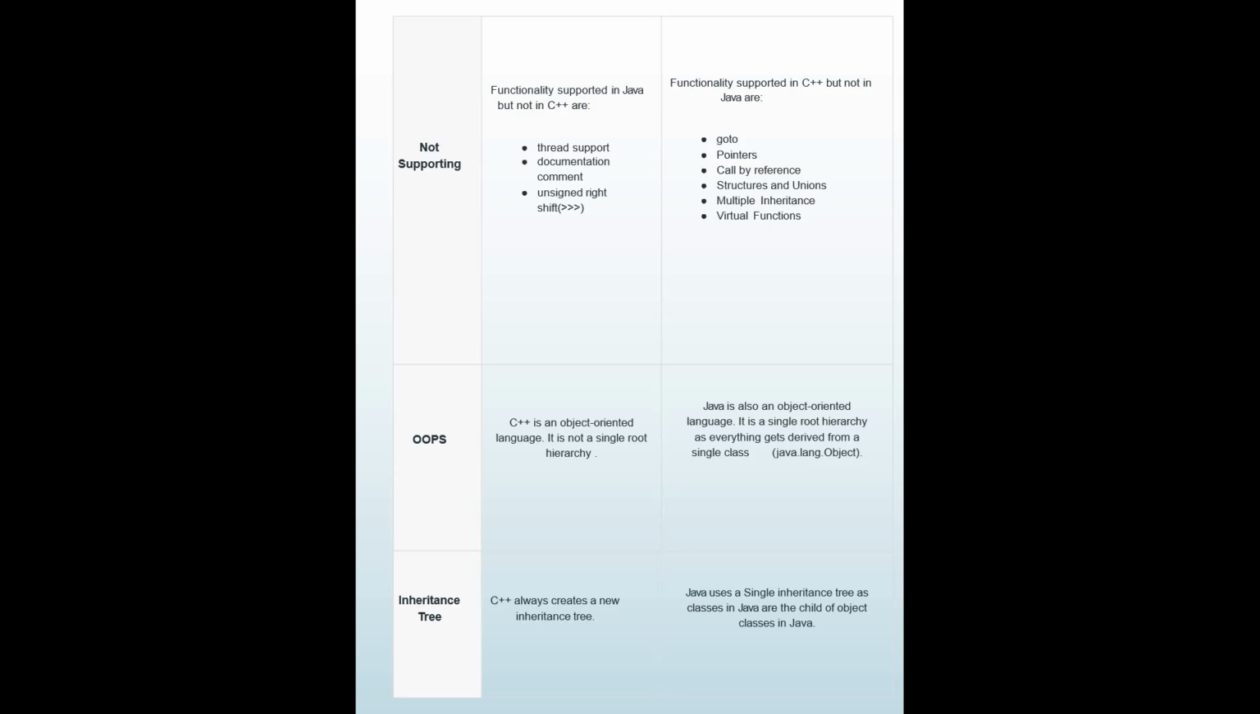OOPs. C++ is an object-oriented language, but it is not a single root hierarchy. Java is also an object-oriented language. It is a single root hierarchy, as everything is derived from a single class, java.lang.Object, right? Inheritance tree: C++ always creates a new inheritance tree. Java uses a single inheritance tree, as classes in Java are children of the Object class. The Object class is the biggest class in Java, right?